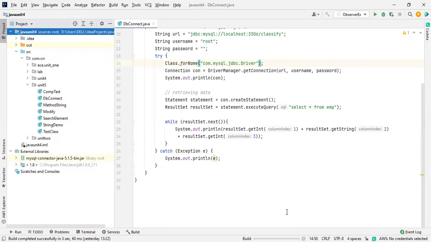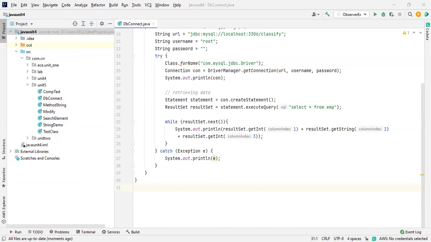Wait a second, I need to build this one so that it will be easy. I'm downloading it and I will show you the jar file and how it looks.